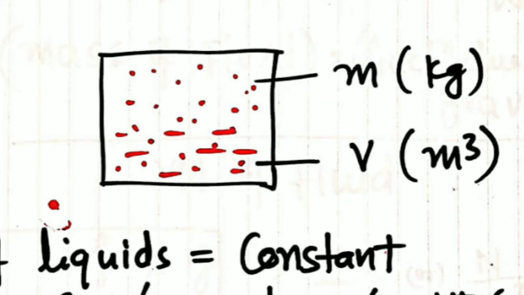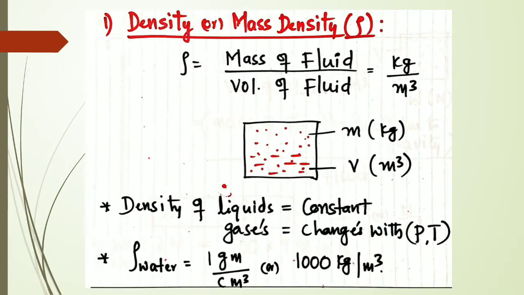Okay, there are two volumes. One is specific volume, I'll talk about in the coming definition. This is total volume. Total volume is always in meter cube. Okay, mass will be in kgs. Okay, so if m is the mass of the fluid and v is the volume of the fluid, then the density can be defined as the ratio of mass of the fluid divided by volume of the fluid here. The unit of density is always kg per meter cube here.